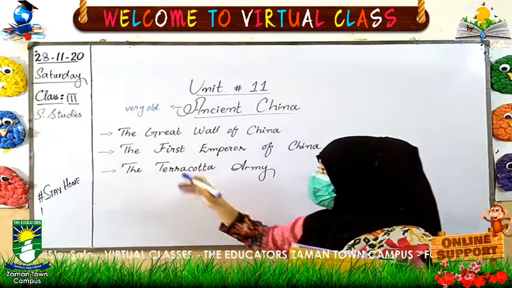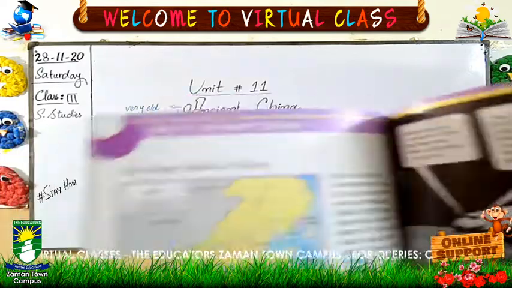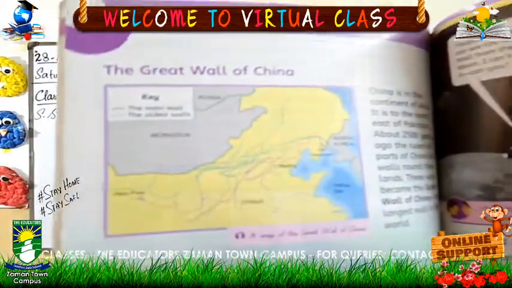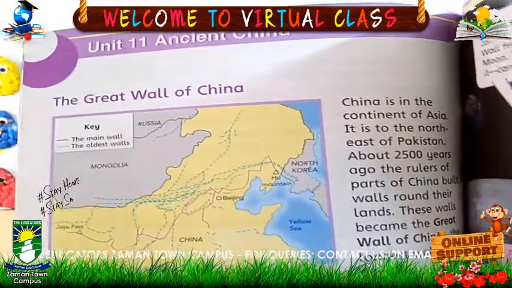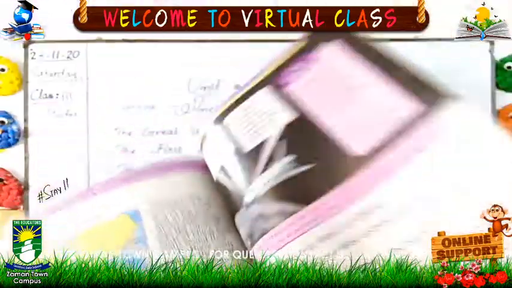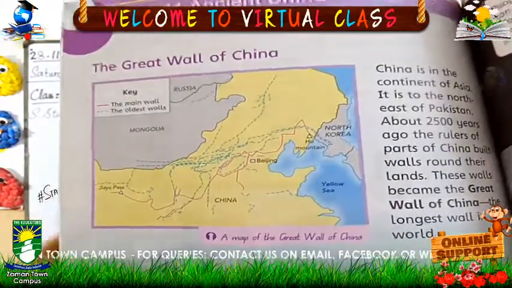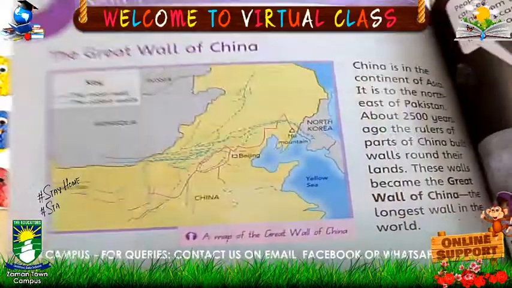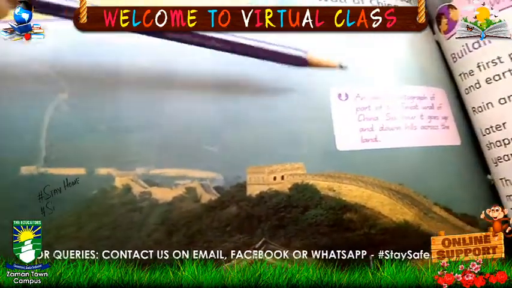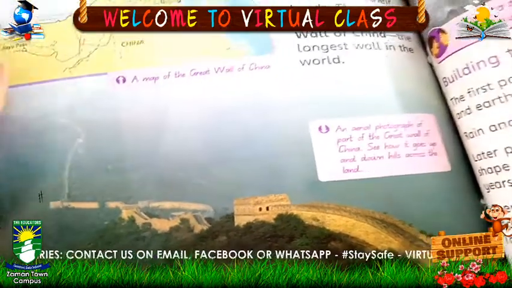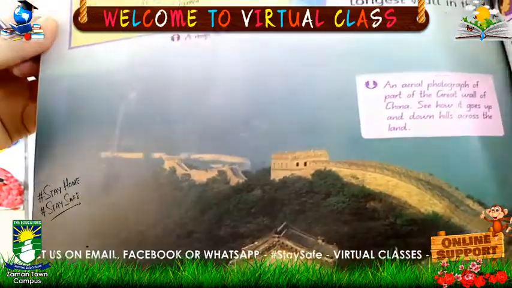And where is it? Look in your book, page number 70. We have a map of China. Here you can see a pink line drawn on this map. This is a map of the Great Wall of China. Now look here, we have an aerial photograph of the Great Wall of China, and look how it goes up and down across the land.